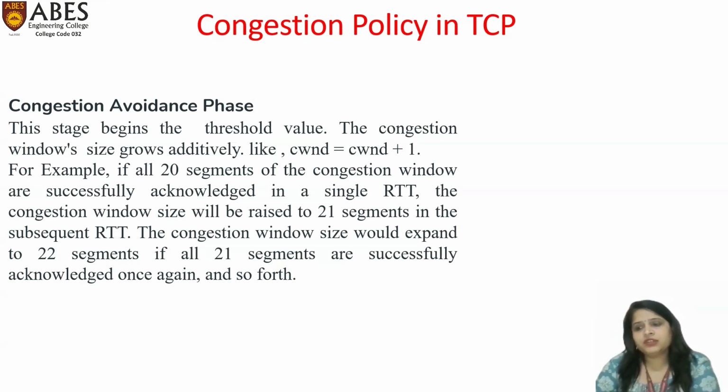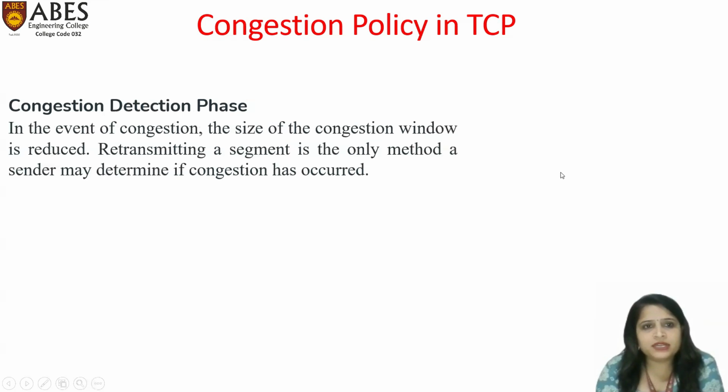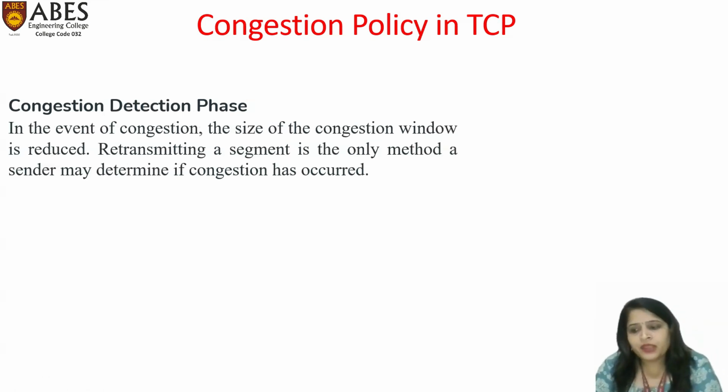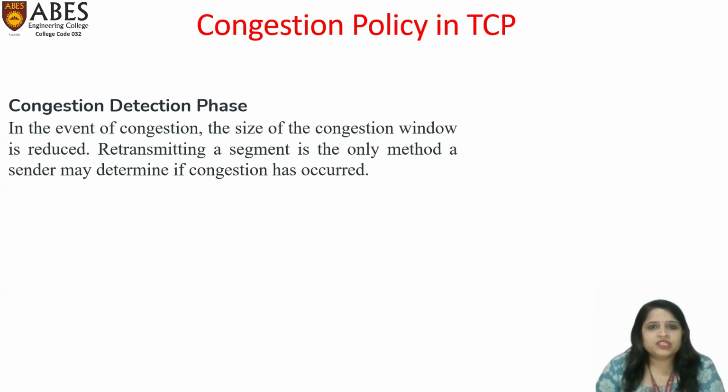Now the congestion avoidance phase will stop, and the third phase of the congestion policy, the congestion detection phase, will start. What happens in the congestion detection phase? This phase uses the concept of multiplicative decrease to control the congestion mechanism. In the event of congestion, the size of the congestion window is reduced. Retransmitting a segment is the only method a sender may use to determine if congestion has occurred.